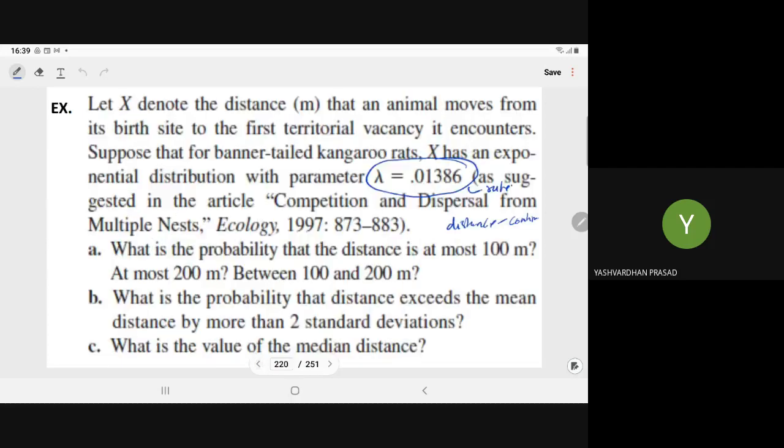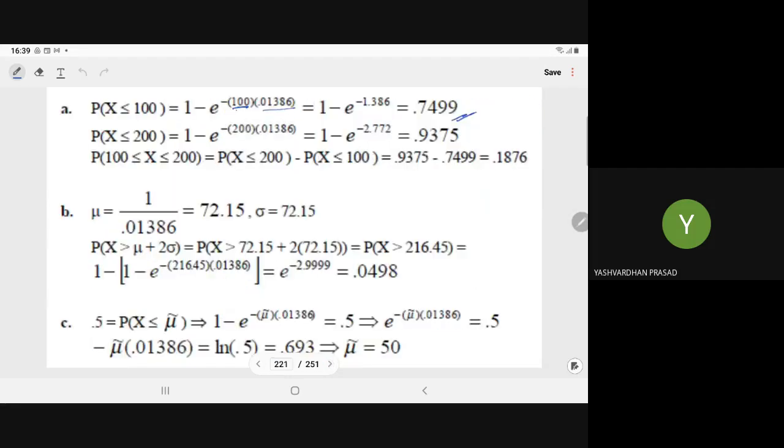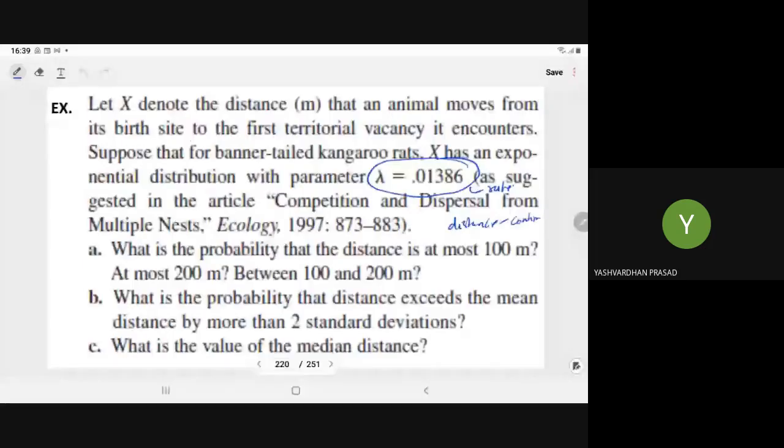Then at most 200 meters means the same thing, x less than or equal to 200. So 1 minus e to power minus 200 into this lambda. It will give you 0.9375. And if the distance is between 100 and 200 meters, right?